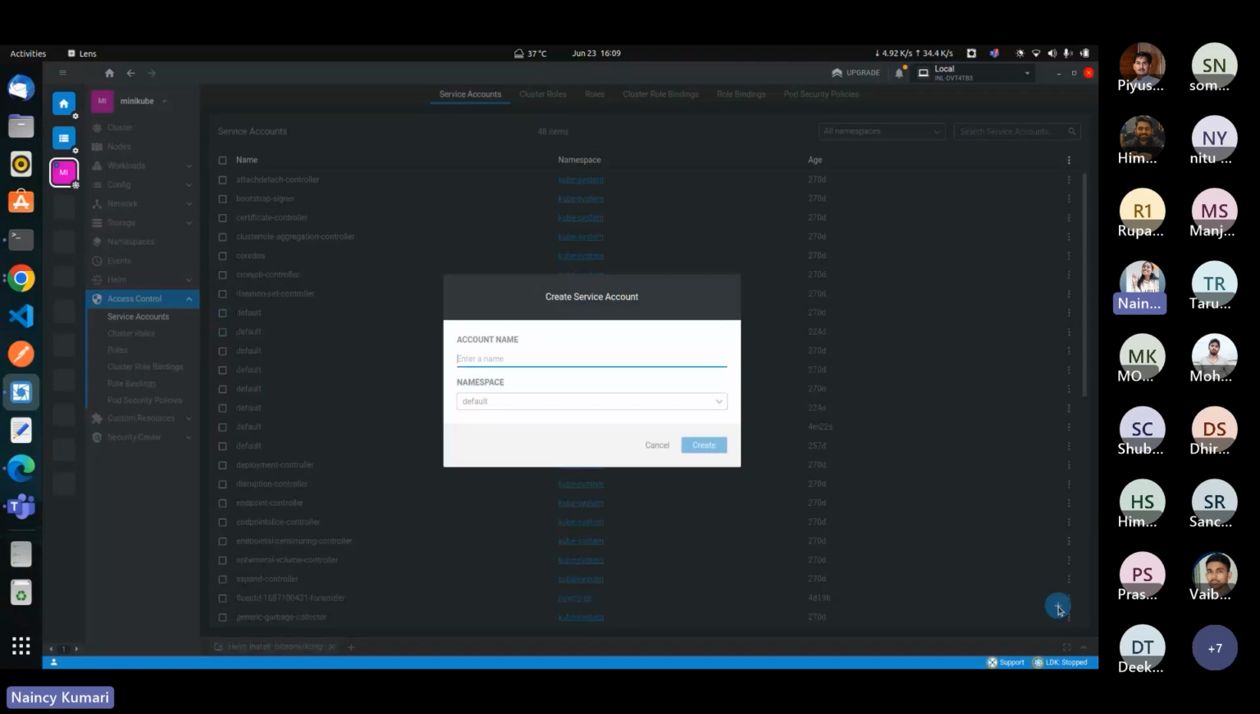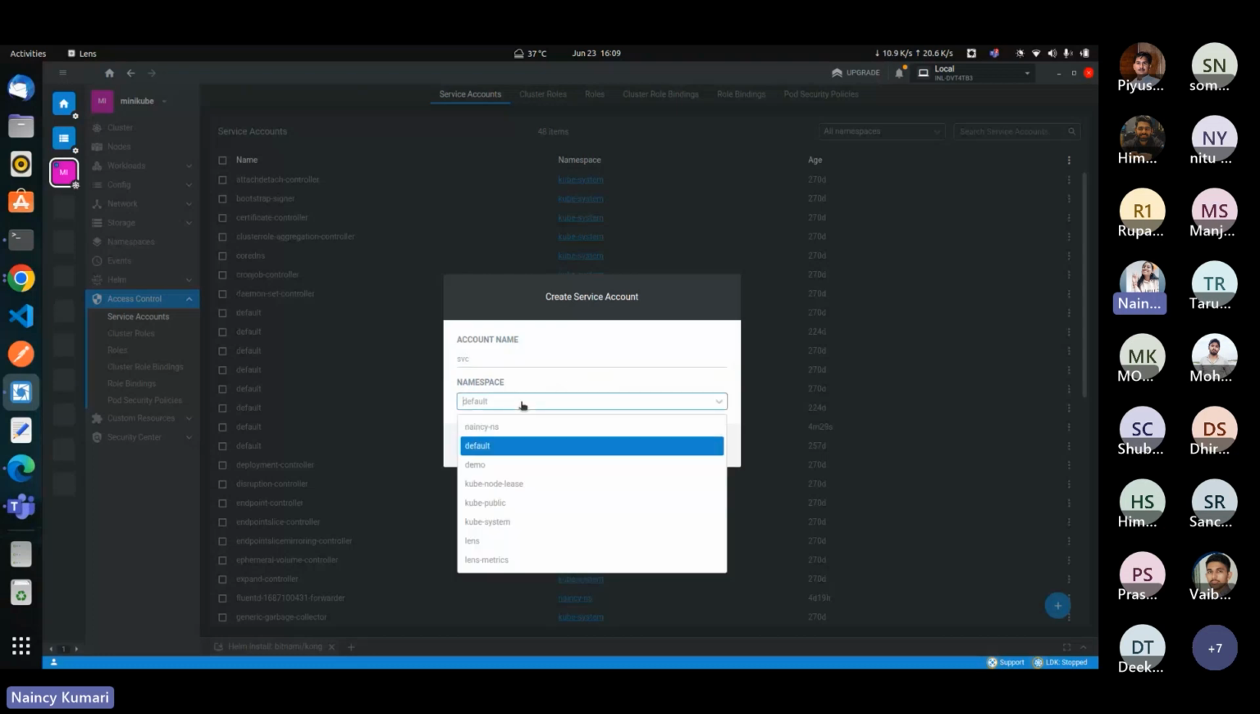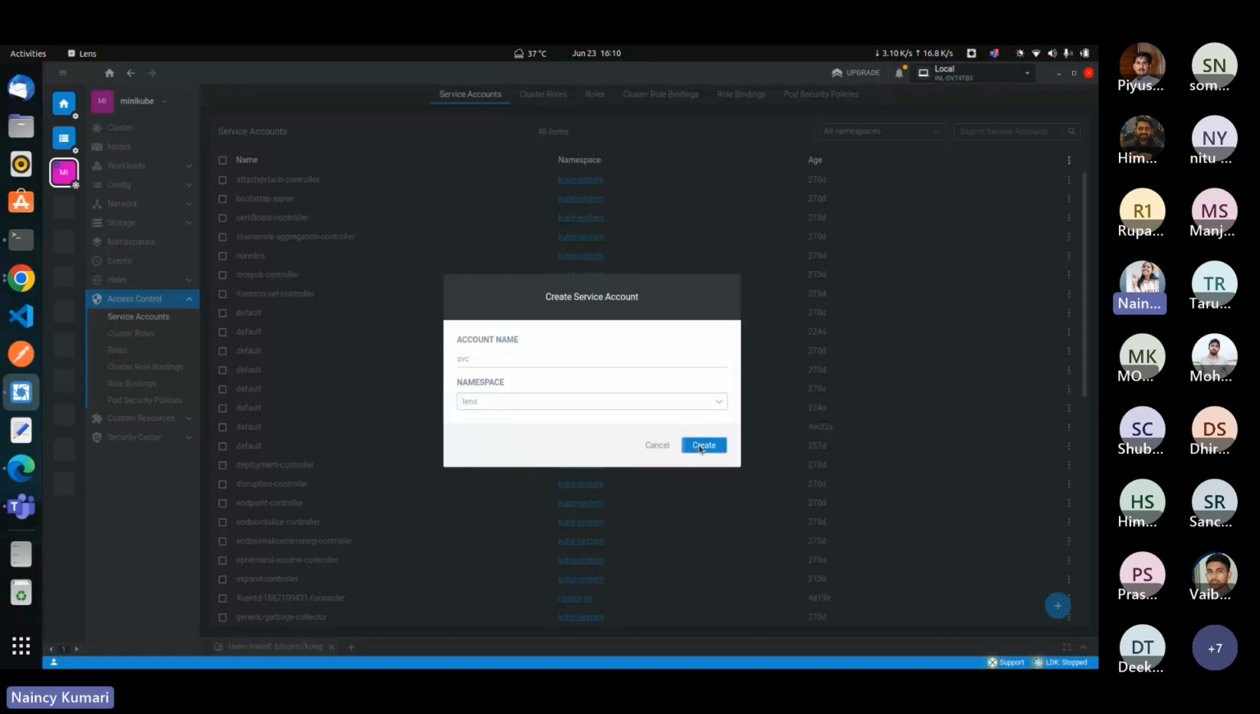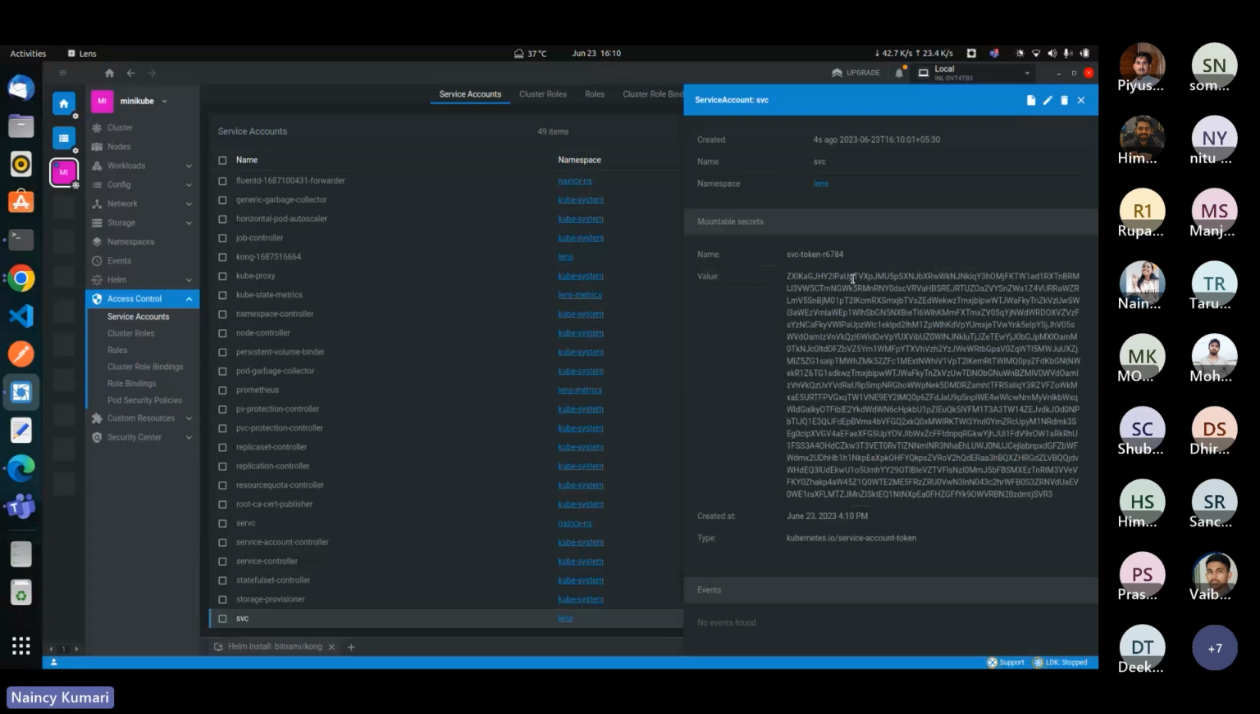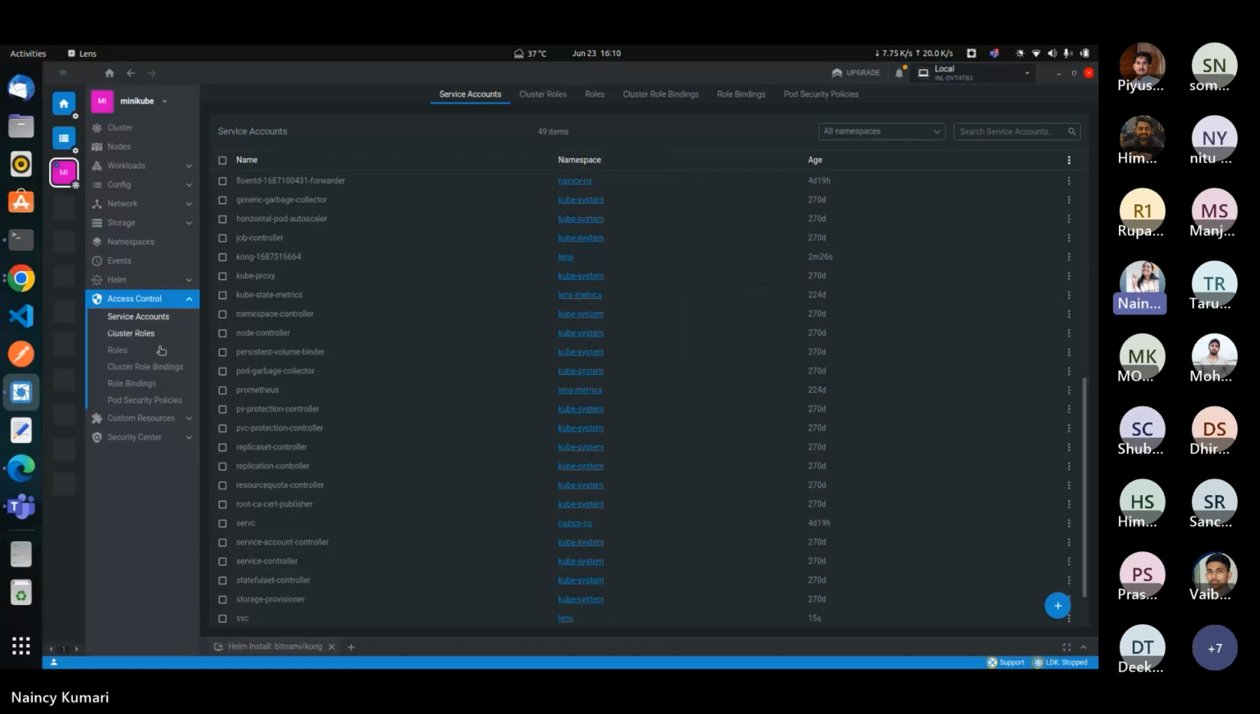And if we want, we can also create a service account here. Enter the name, like SVC, select the namespace and click on create. Then it will create your service account. Here you can see the value, and it's created. So this is how we can do so, and if we want, we can delete also. This is how we can easily create or delete a service account.